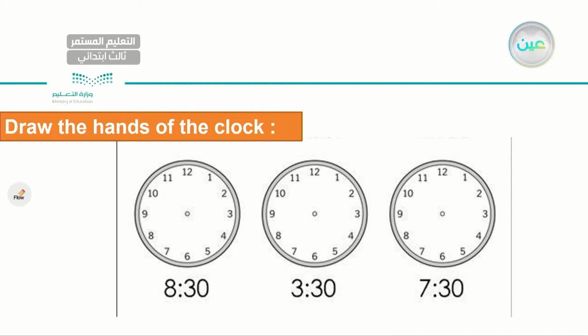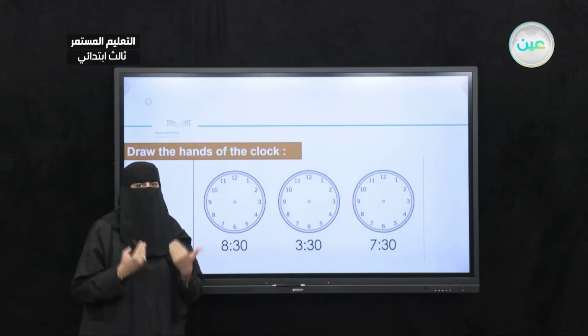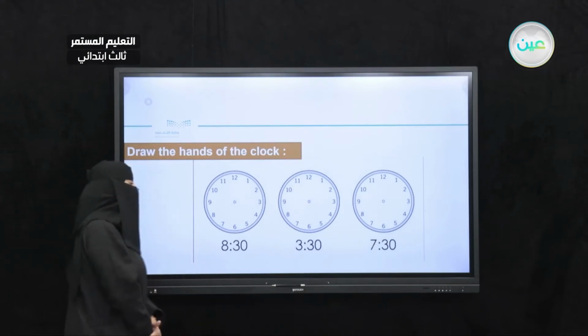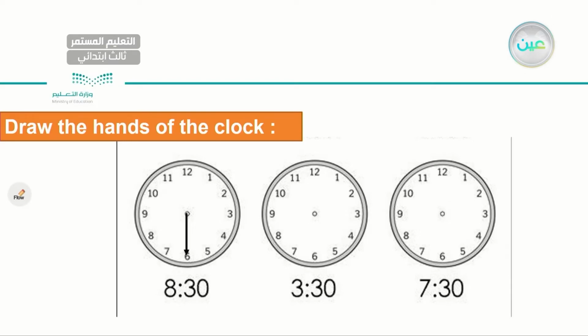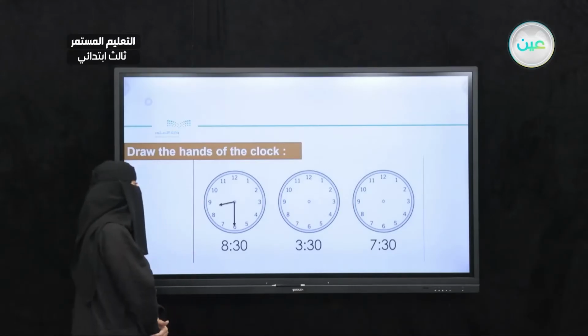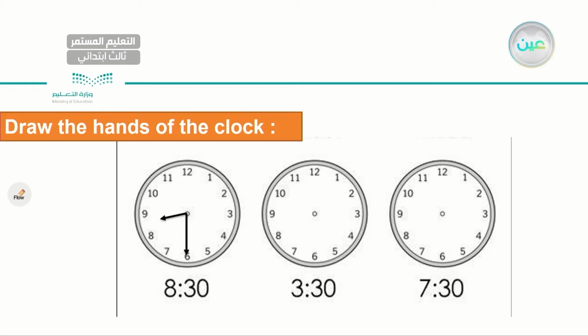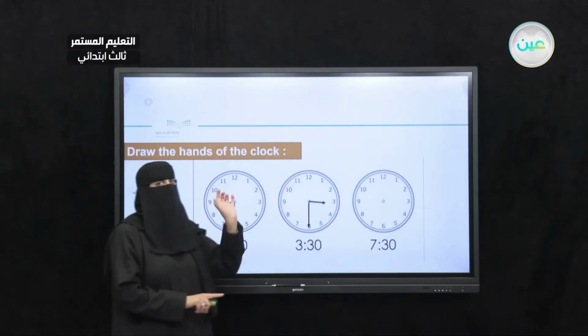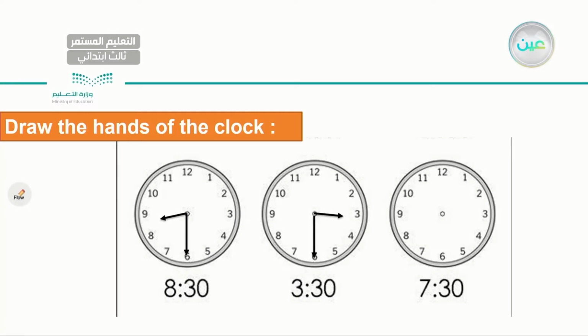Now, let's draw the hands of the clock. I want to make sure that you get the previous lesson correctly in order to start this one. 8:30, so I will draw the hands of the minutes first and the hands of the hour. Let's do the same with the one in the middle. 3:30. Okay? Remember, the long hand is for the minute, the short one is for the hour. 7:30. Very good, my dear student.